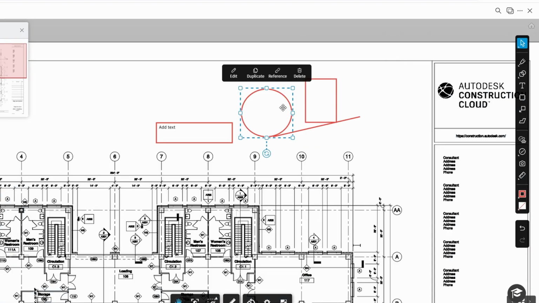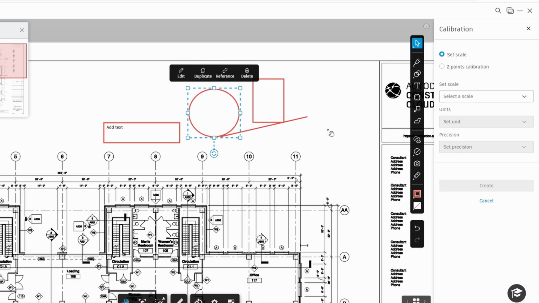Another useful tool is the calibration ruler, which comes in handy when you need to measure distances or areas on your sheet. Whether you're using imperial or metric units, PlanGrid lets you adjust the ruler to the specific scale of your drawing.